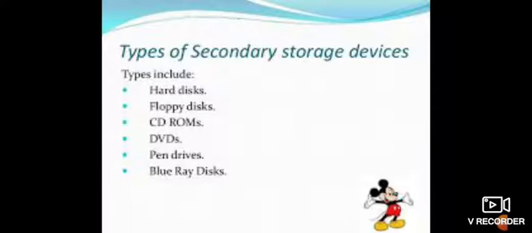Next, Blu-ray disc. Blu-ray disc is the successor of DVD. The format name comes from the fact that it uses blue laser rays instead of the red laser rays that are used in a DVD player.